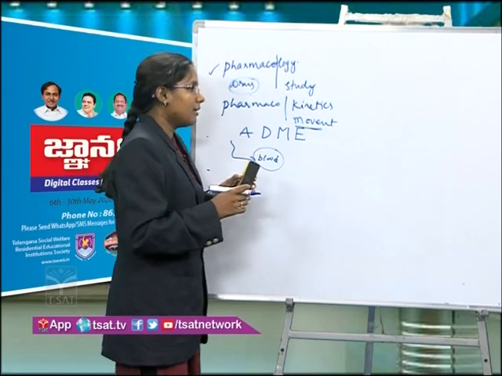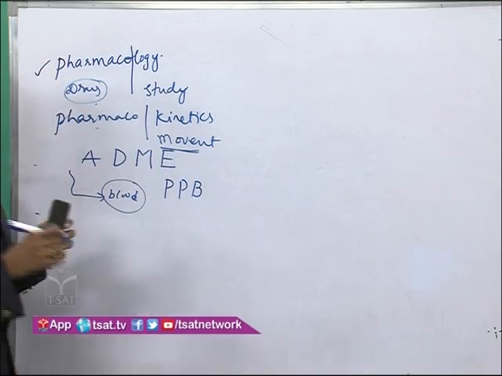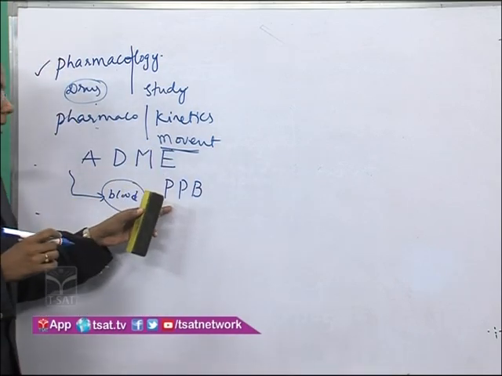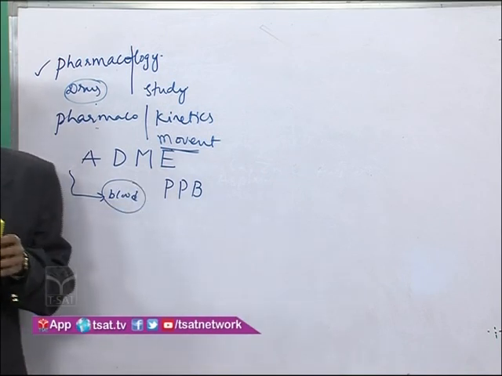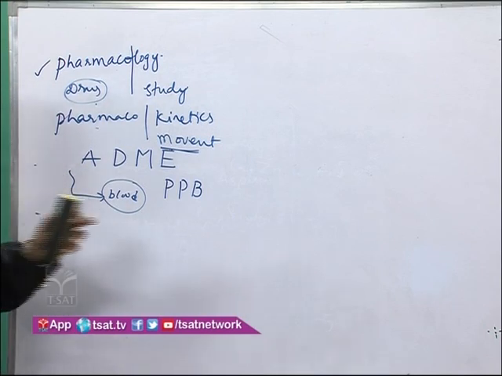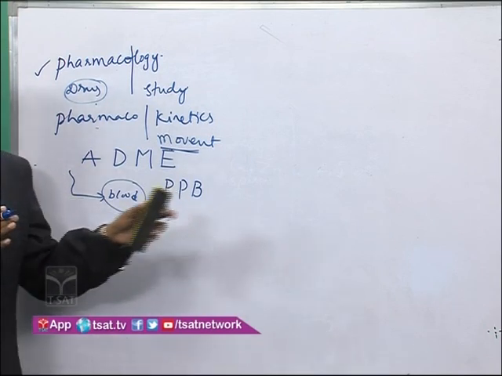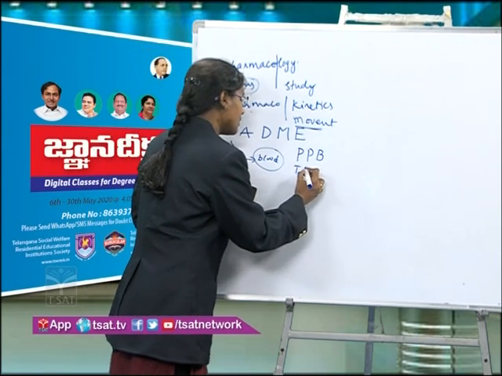And then there is a concept like PPB, plasma protein binding. The drug in the blood will bind to the plasma protein, and the more the binding of drug to the plasma, the less will be the distribution to the tissues. And also there is tissue binding.